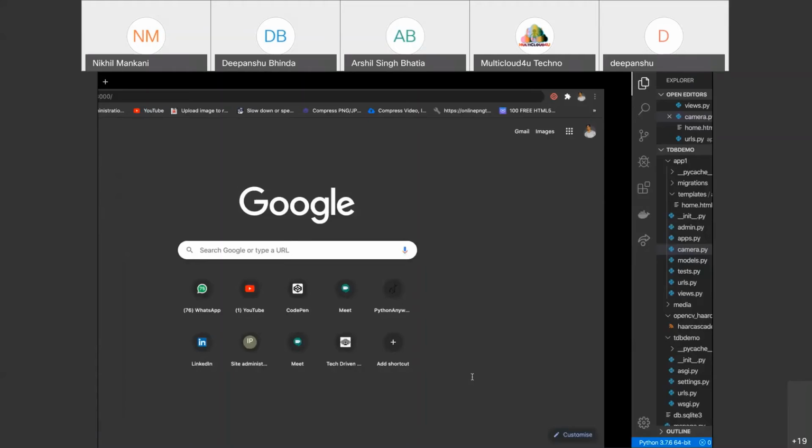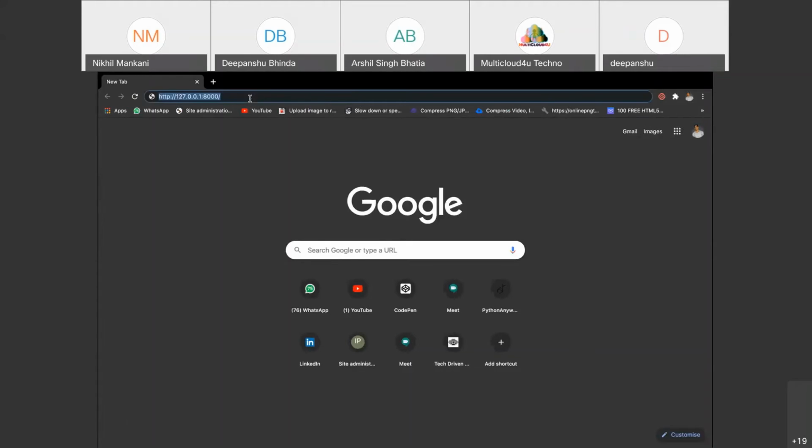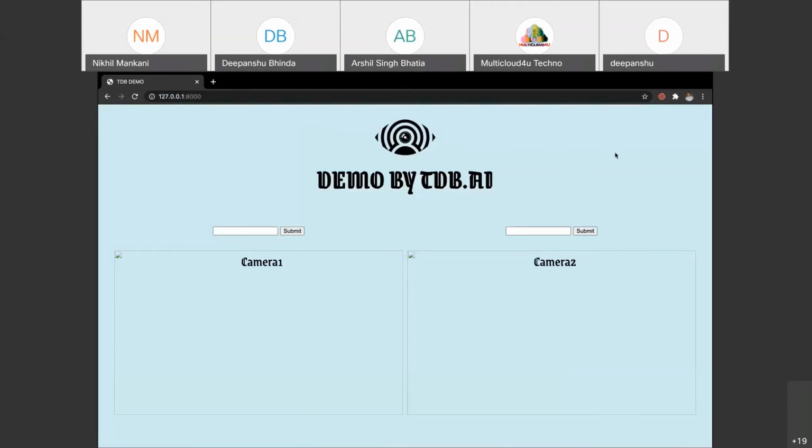Can you see the screen, the browser? Yes. Yeah, so as you can see, we have a UI.